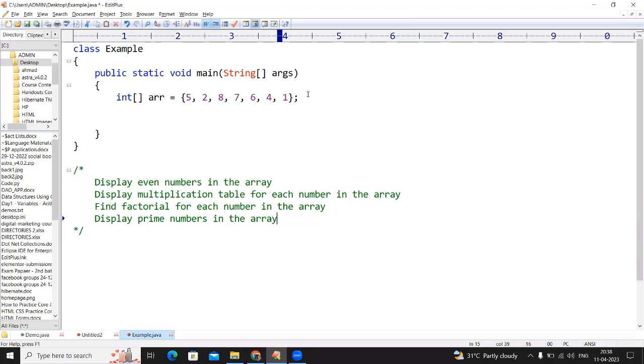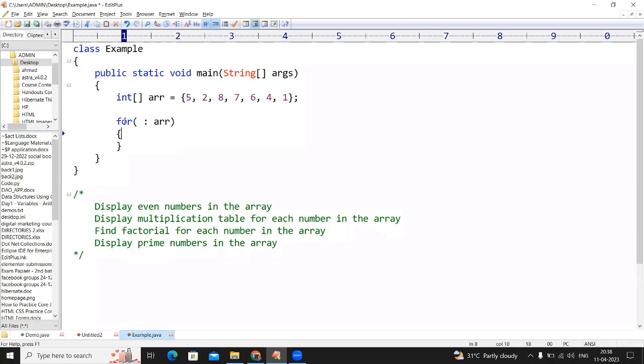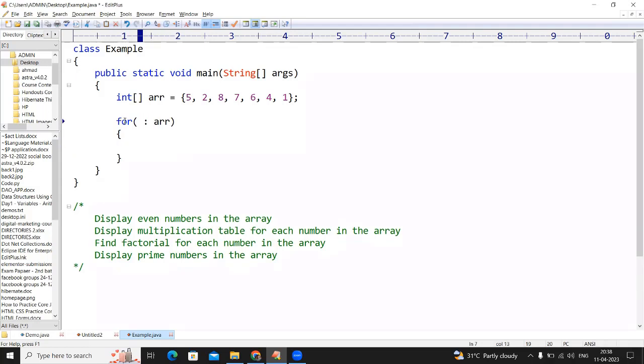See. Suppose here I'm writing a for each loop. Yesterday we discussed the for each loop: for int n colon ARR, and from this array, element by element will come and store into this n.